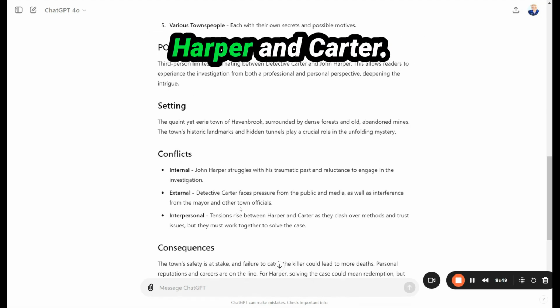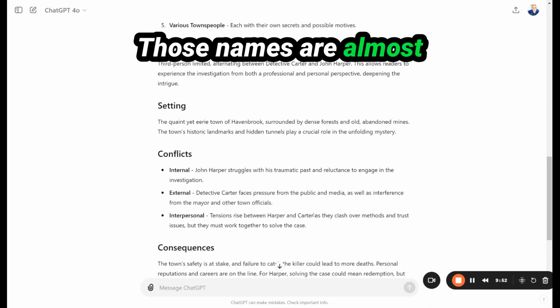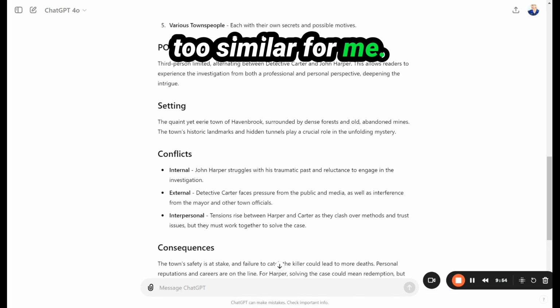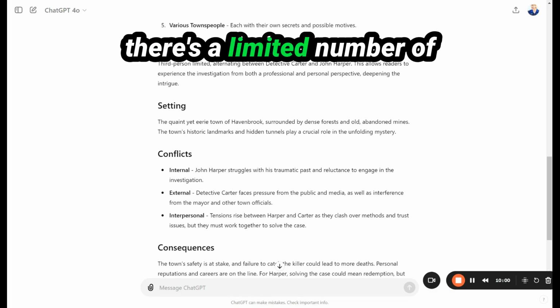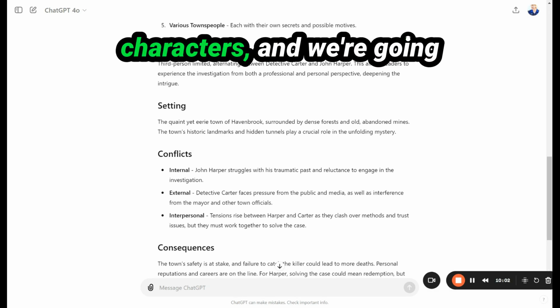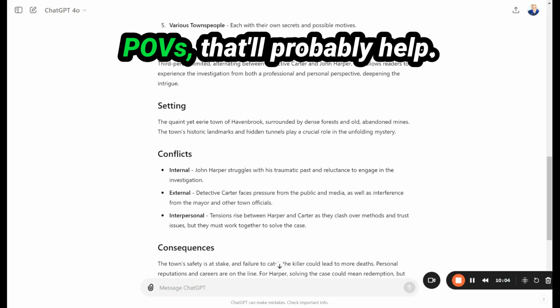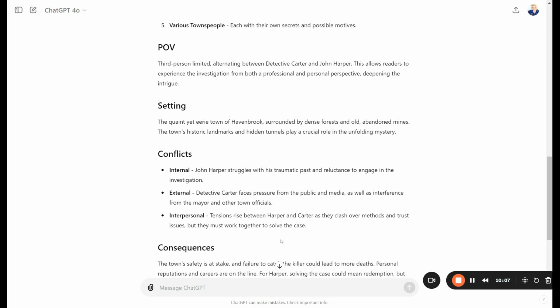Tensions rise between Harper and Carter. Those names are almost too similar for me, and I feel like I might get confused if I was a reader. But since there's a limited number of characters, at least main characters, and we're going to alternate between their POVs, that'll probably help. There's trust issues.